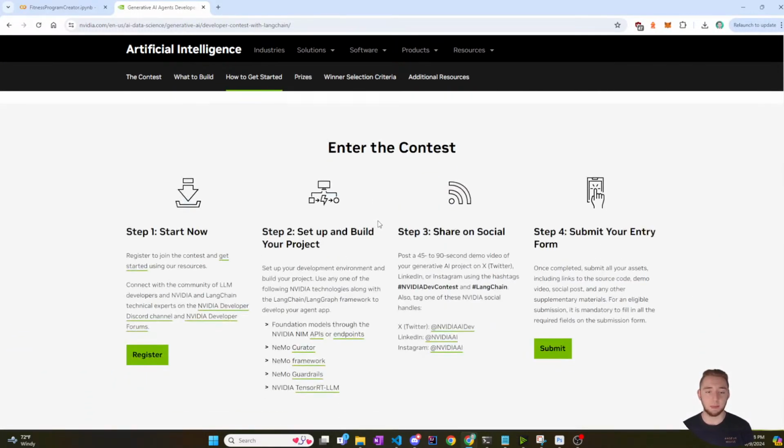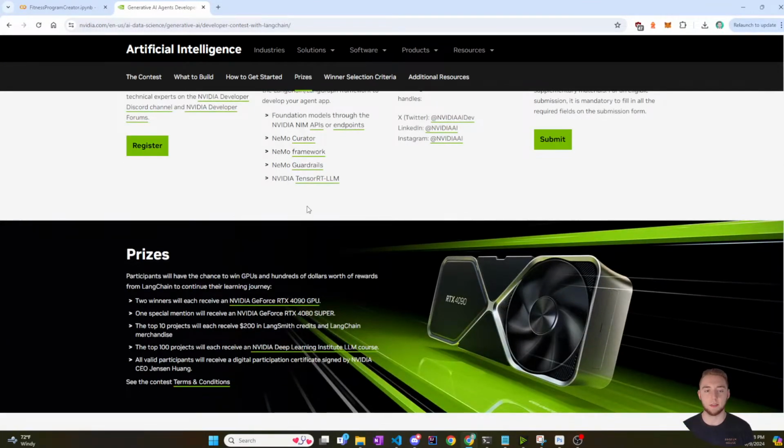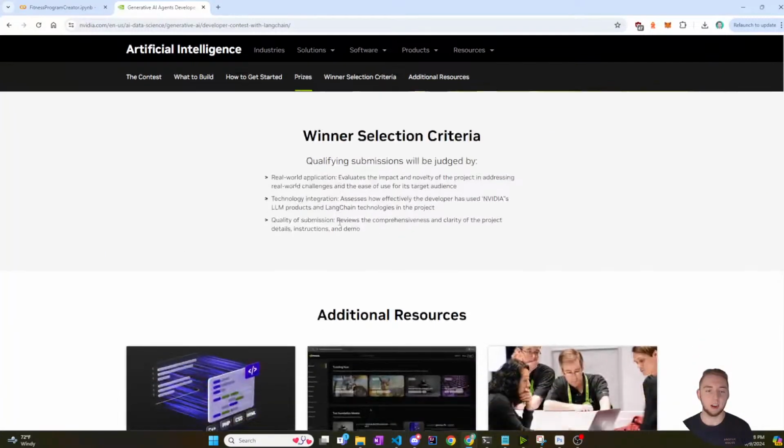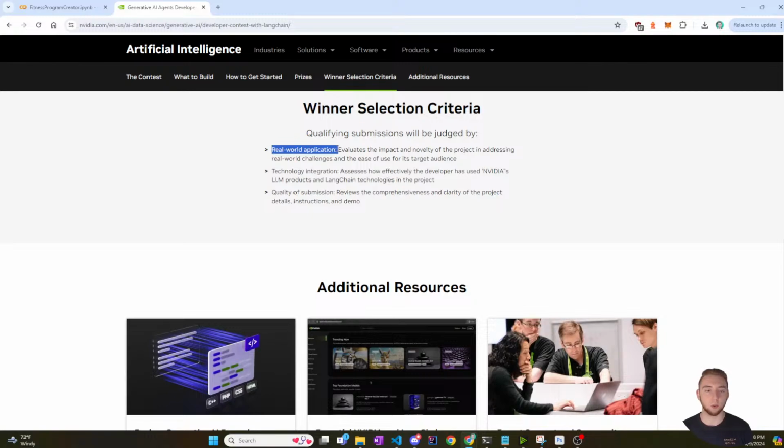The criteria to win: you have to submit by June 17th, so I'm going to be working my butt off until then making this application. They judge you based on the real-world application, how useful it actually is in the real world, how well you integrate NVIDIA and LangChain technologies, which is the second criterion, technology integration, and also the quality of the submission. When I submit, I have to record a 45 to 90-second video demoing it, so the quality of that video matters, as well as project documentation and things like that.